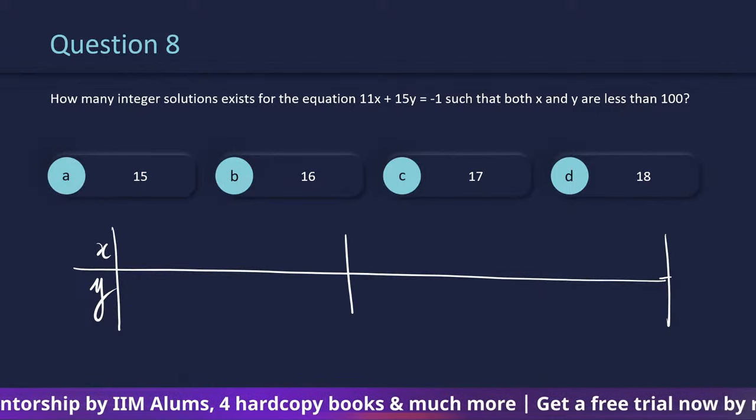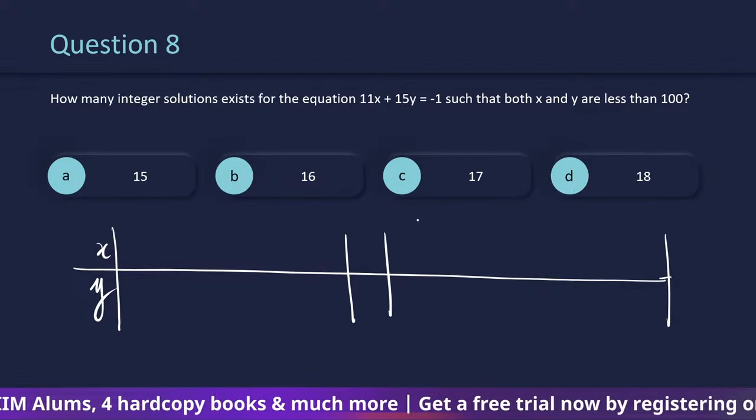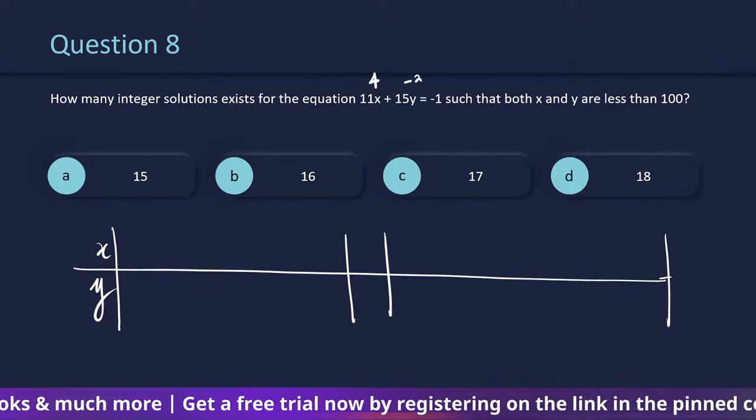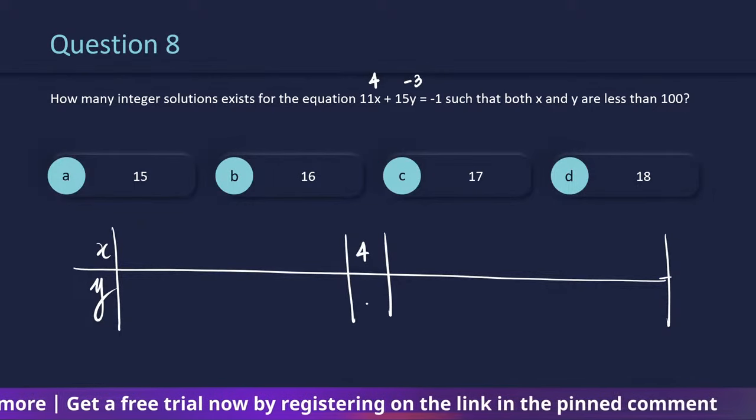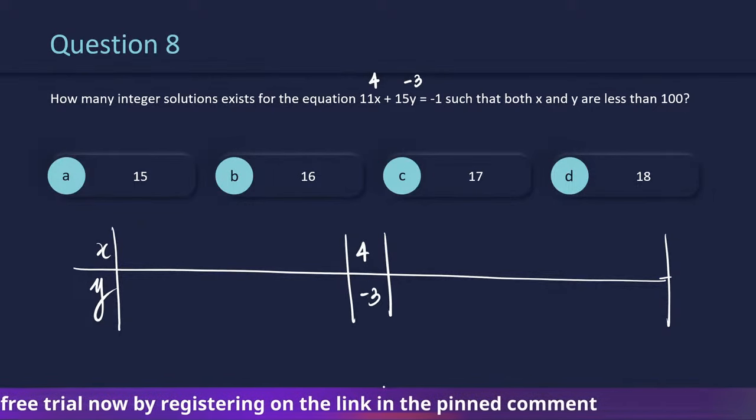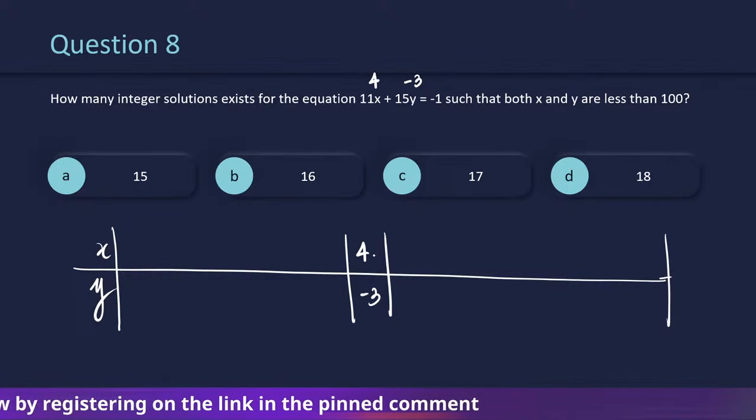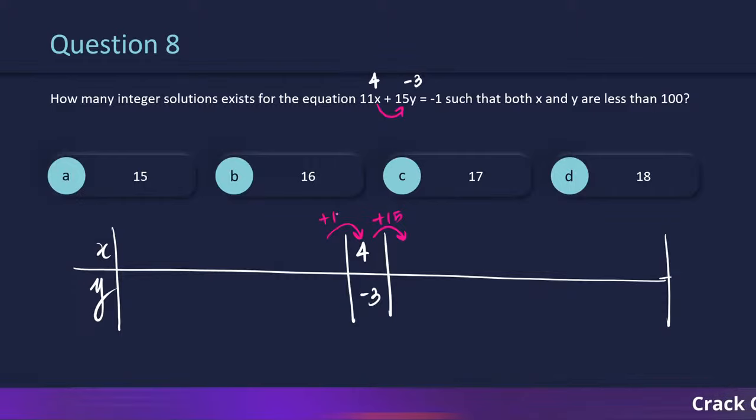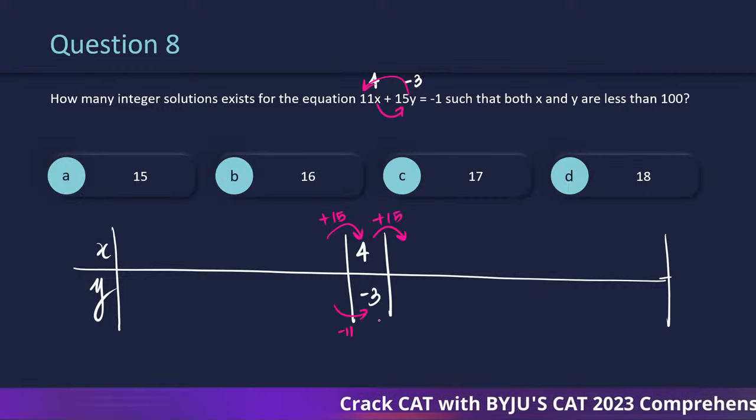Now, there is going to be a value of x and y where it will make sense. So, x is going to be 4 and y is going to be minus 3 such that it makes sense. So, this is 4 and minus 3. Right? Now, अगर आप ध्यान दोगे इधर, तो you will realize that x will change by 15. So, let's increase x by 15. ये 15 का increase कर करके आ रहा है. And y will decrease by 11. Y 11 decrease करके आ रहा है.